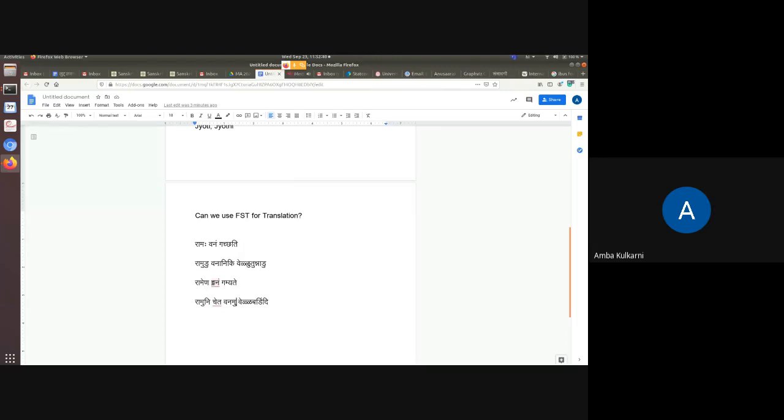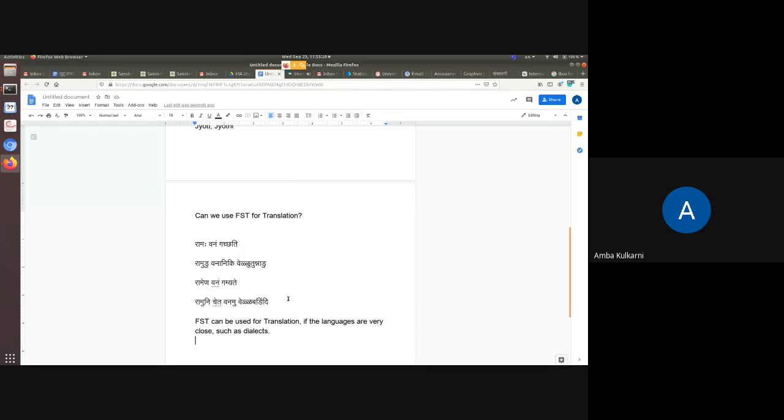This finite state transducer can be used for translation if the languages are very close, such as dialects. If there is just dialectal difference, then we can use it. So Andhra Telugu and Telangana Telugu and Rayalaseema Telugu, we can do these things.